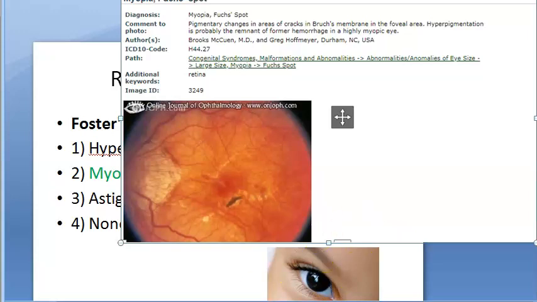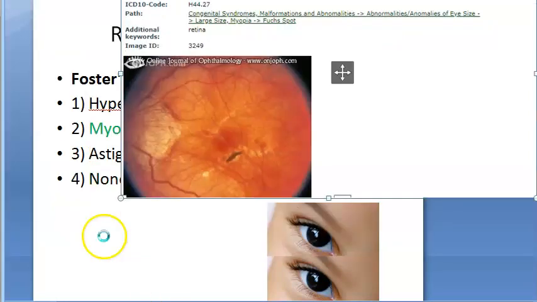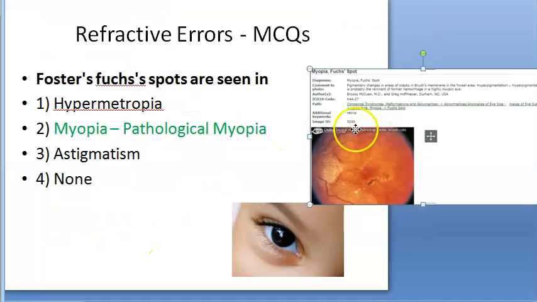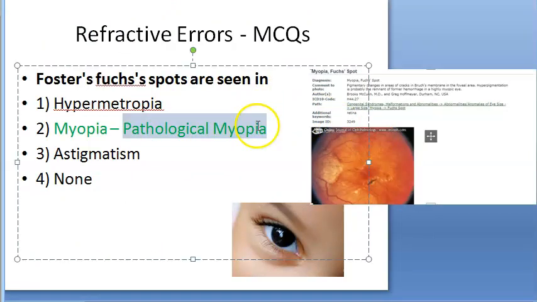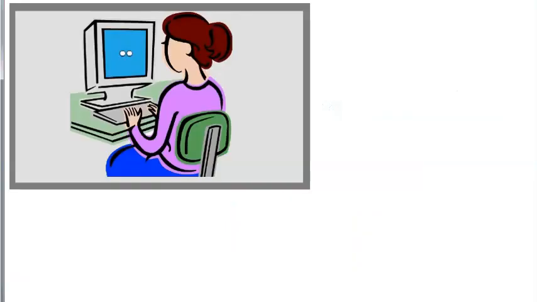Vitreous shows synchisis and syneresis. Posterior staphyloma may be present. So these are the changes in the fundus in pathological myopia. So Foster-Fuchs spots are seen where? Guys, Foster-Fuchs spots are seen in pathological myopia.